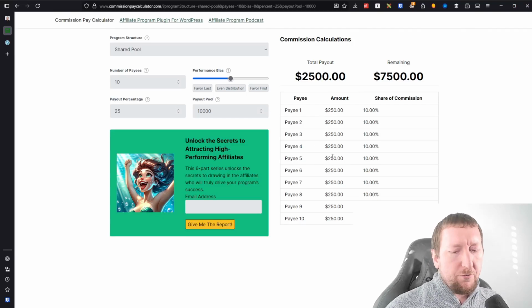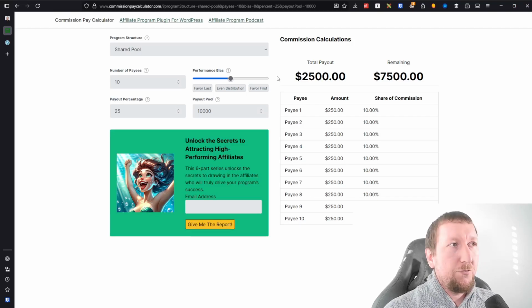Now, what if we wanted to do this in a way where we rewarded the top performing course creators for making sure that our customers are being retained, right? They are staying, they're not churning, and they're being engaged. So in order for us to be able to reward that behavior, we want to make sure that the share is distributed based on performance. So we would add what we call a performance bias.